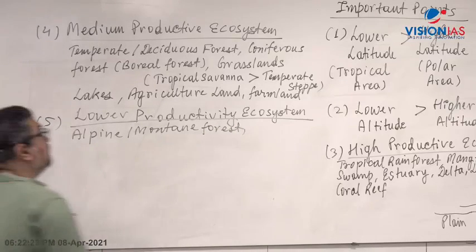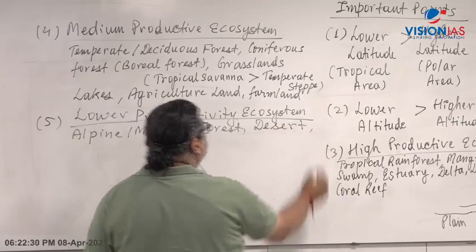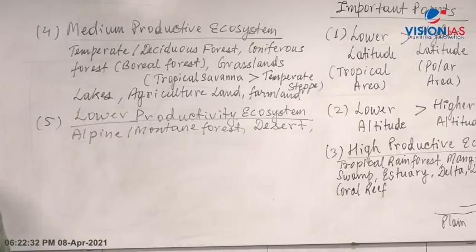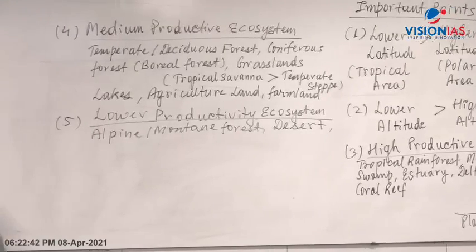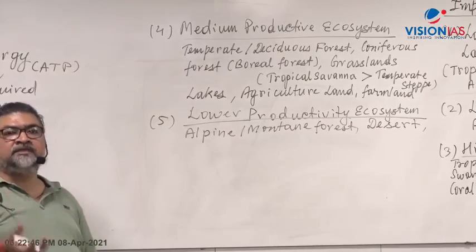Now let's take the example of desert, let's say the Thar, Marusthal. Sand dunes and desert. What type of plants do you find in desert? Cactus, cacti, small plants. Scanty vegetation, so it will generate less.